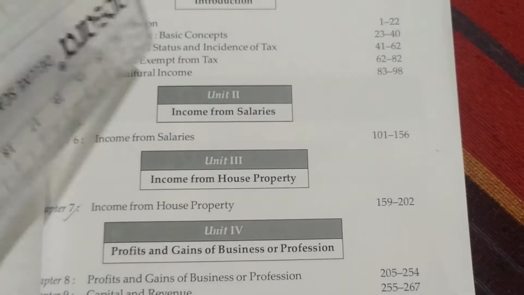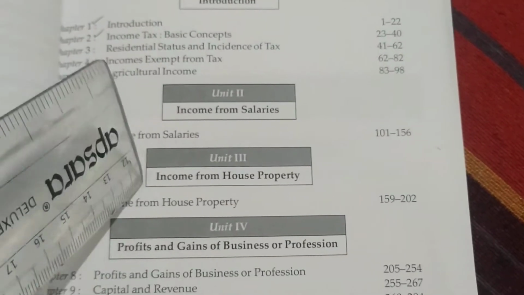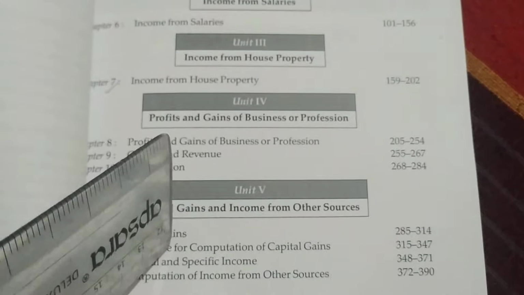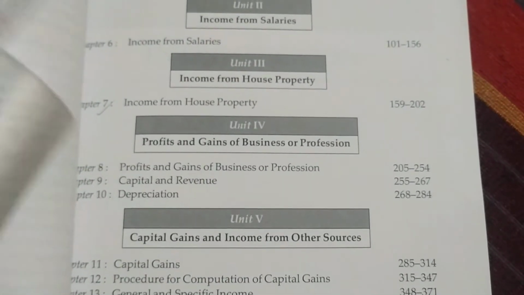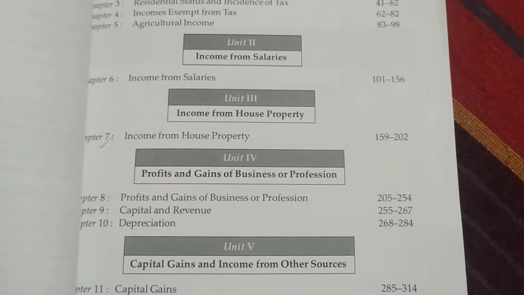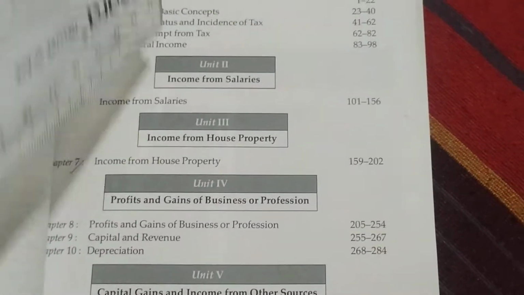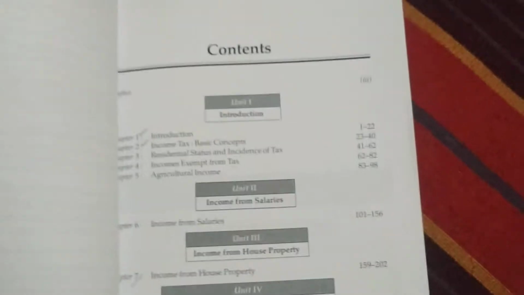So introduction is done, basic concepts are done, income from house property is done. In 4 to 5 classes I will complete capital gains. Then after that we have PGBP. Like that we will complete all these units. Let us start our class today.